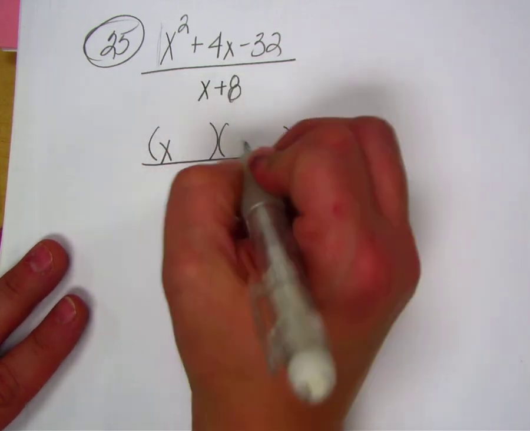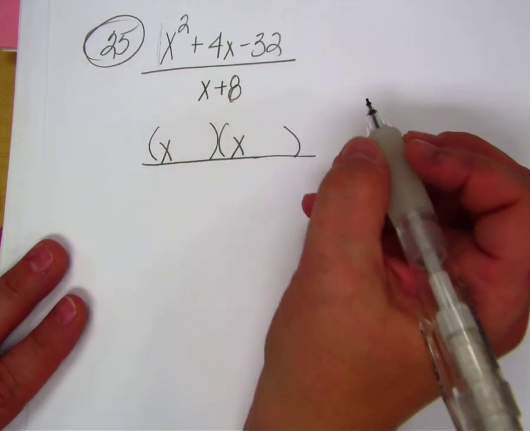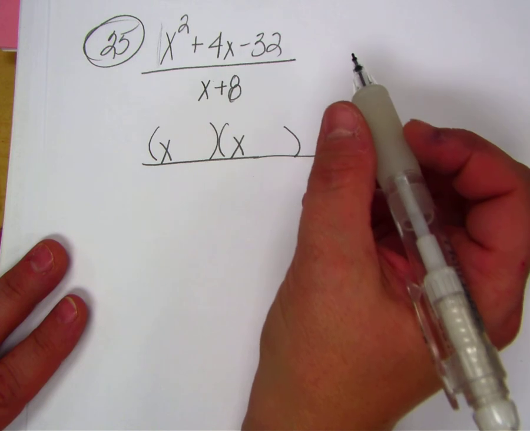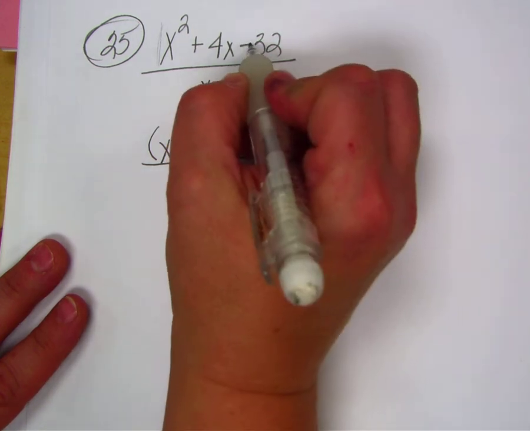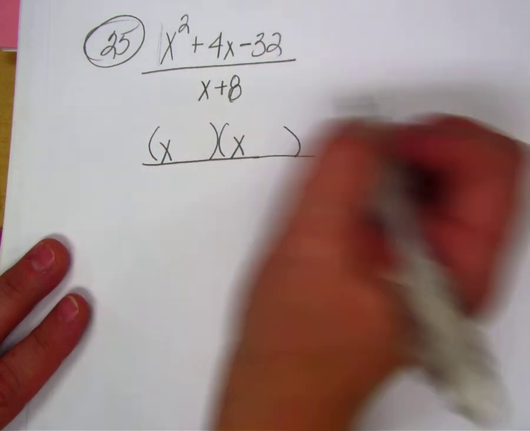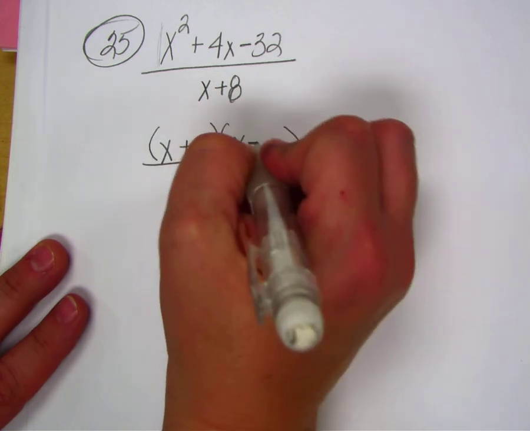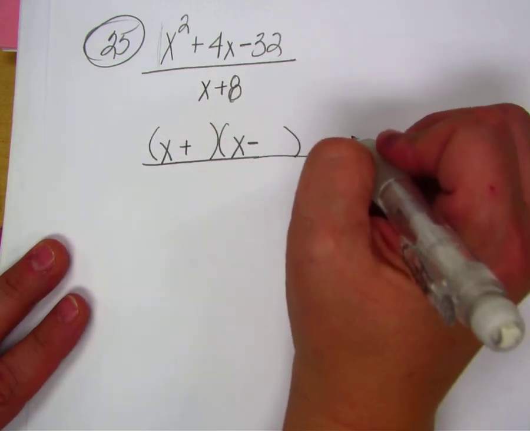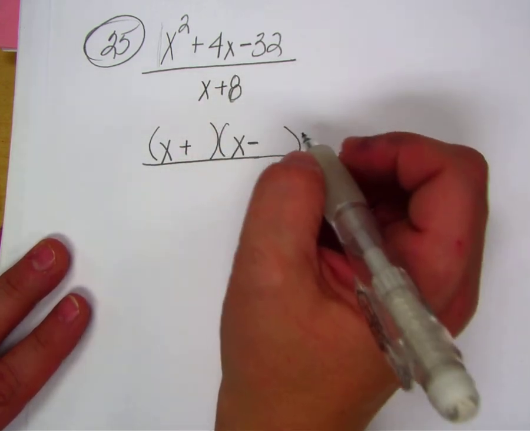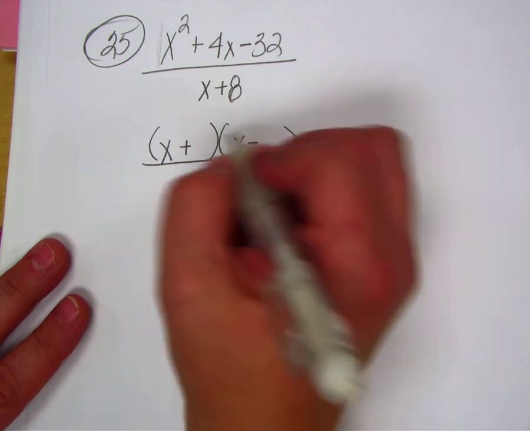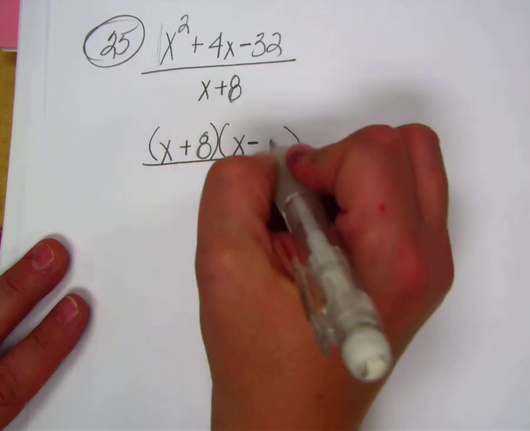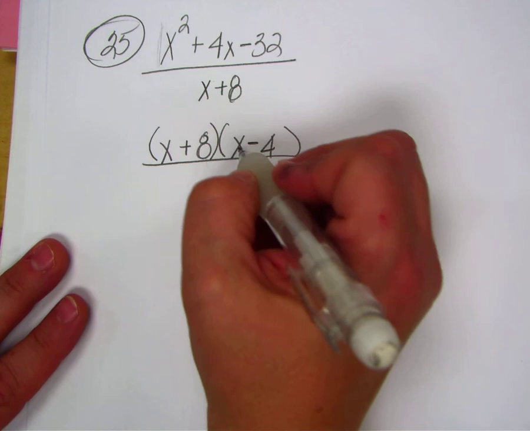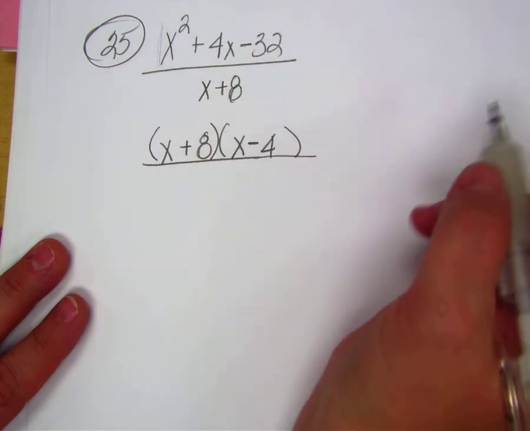X and x. That's a minus sign, so what does that mean? Alternate. Alternate, good job. I got 8 and 4. Positive 8 or negative 8? Positive 8, negative 4. 8x minus 4x is 4x.